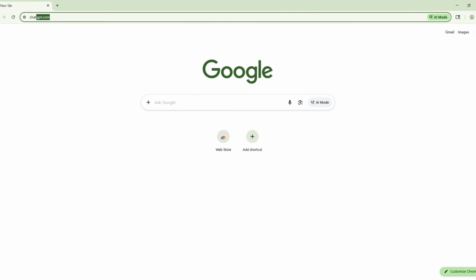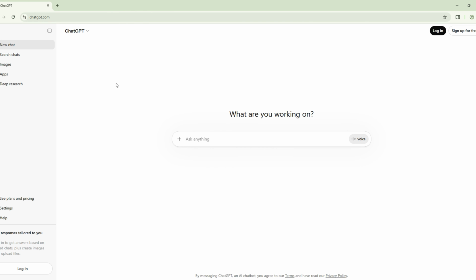Okay, let's jump into the hands-on session for ChatGPT. So open a browser, type chatgpt.com, and press enter. Once you press enter, you will see a site like this. On the left-hand side, you can see new chat, search chat, image, app, and deep research, and then you see plan pricing, settings, and help.